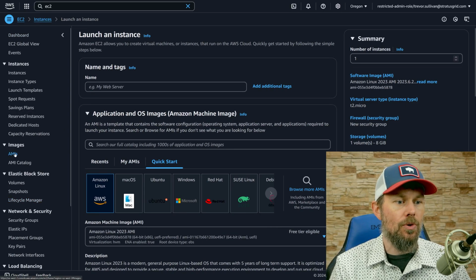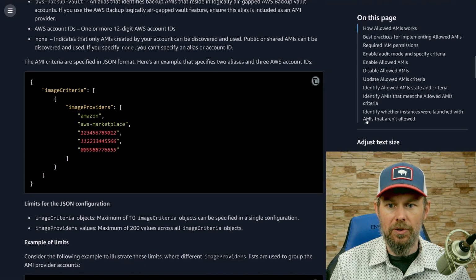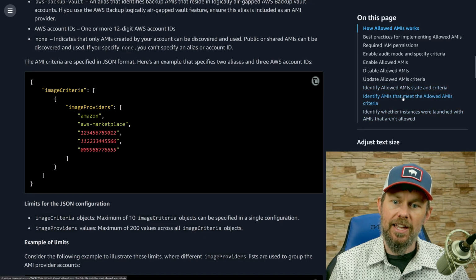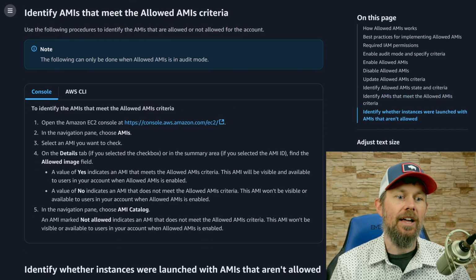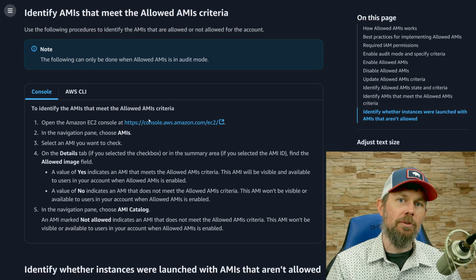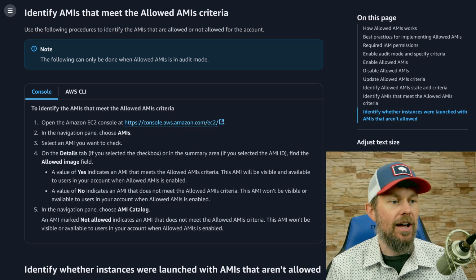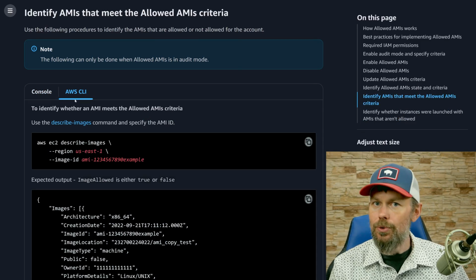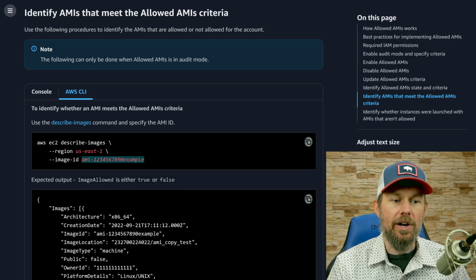But if I go over to images AMIs right here, and let me point you to where I'm talking about in the documentation. So in the documentation here, there's a section called identify AMIs that meet the allowed AMIs criteria. So these are basically, how do we identify which AMIs are going to pass through that filter, right? Which AMIs are we allowing to get through that filter that we have just specified? And so you can do it through the console or you can do it through the CLI. So you can specify a specific AMI ID that you want to check.